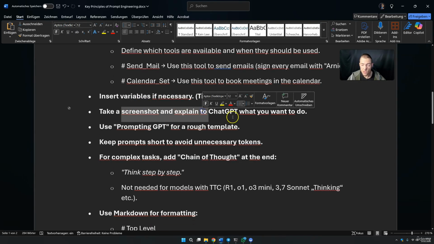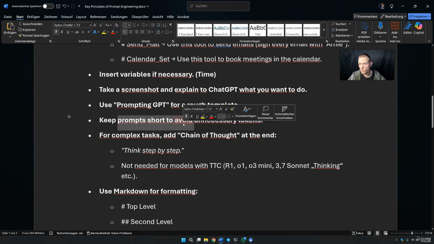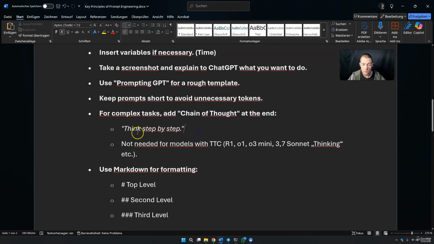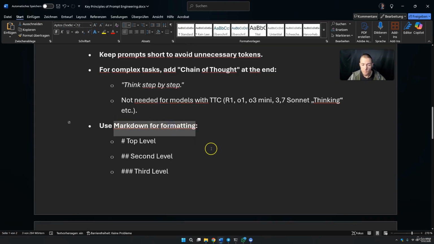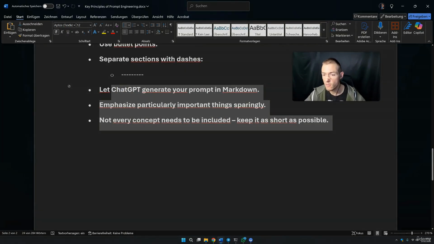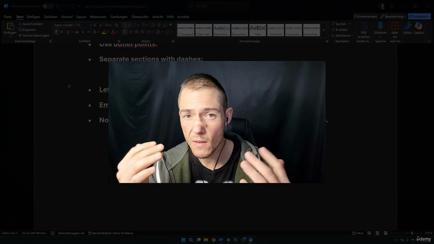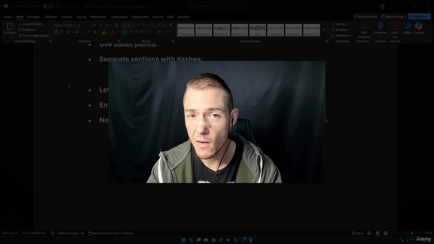You can take a screenshot and explain to ChatGPT what you want to do. You can use my prompting GPT for a roughly estimated prompt. You should keep it short, so also try to delete stuff from ChatGPT if it's not really needed. You can include things step by step if your agent is really big and has a lot of stuff. And of course you should use Markdown. And please keep your stuff as short as possible. So right now you are a pro in system prompts and you have a rough estimate with this GPT of how you can form them a little bit better.